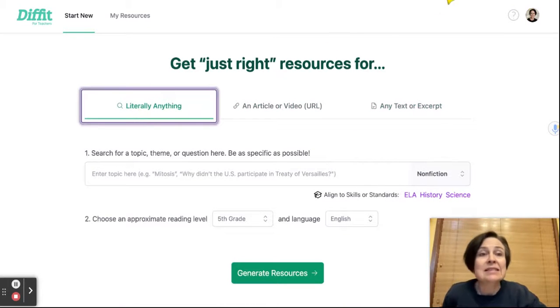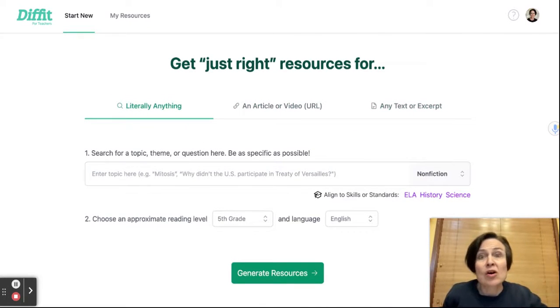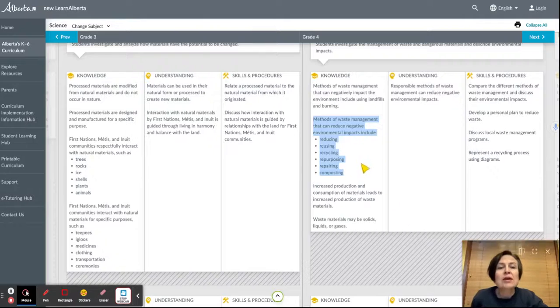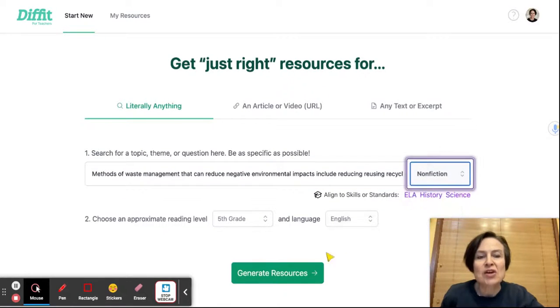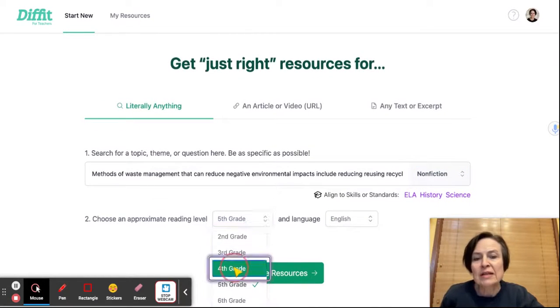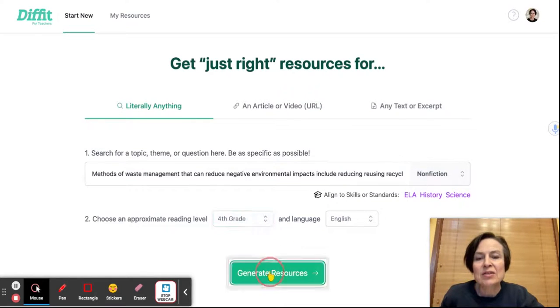One of the great uses is all of our new curriculum, for science, for example, where there aren't a lot of resources. So I've got the science curriculum up here. Let's look at this waste management topic. I'm just going to highlight and copy that. Come back to Diffit. I'm going to click on "literally anything." It's asking me, is this nonfiction or fiction? It's nonfiction. I'm going to want this at a 4th grade reading level, and I'm going to say generate resources.